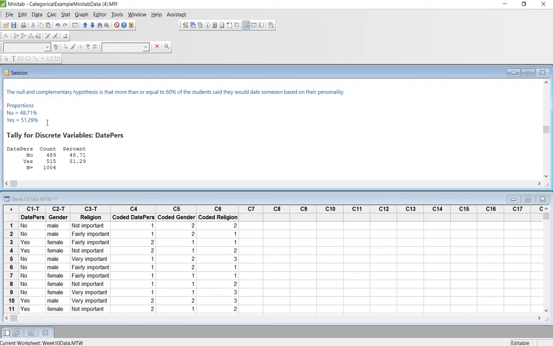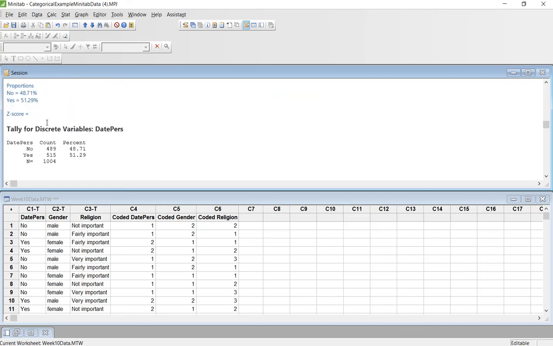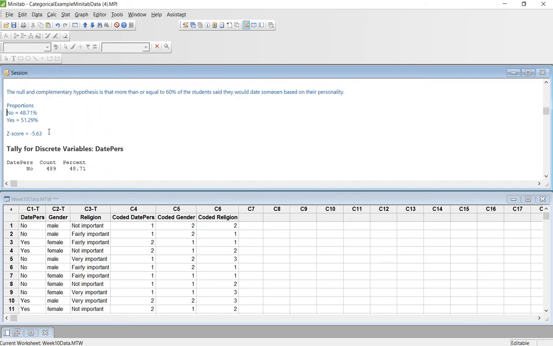So what you would have then is your z-score is equal to negative 5.63, and the p-value is less than 0.00005. Okay, so then, based on all of that information, you would say,